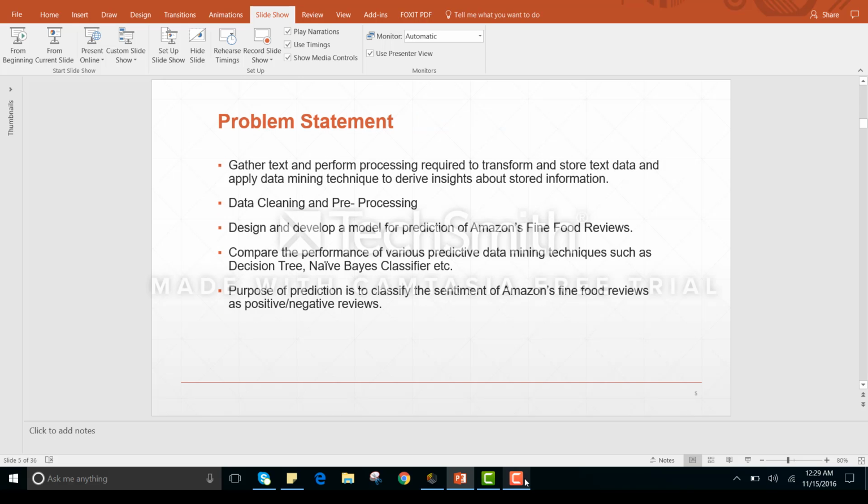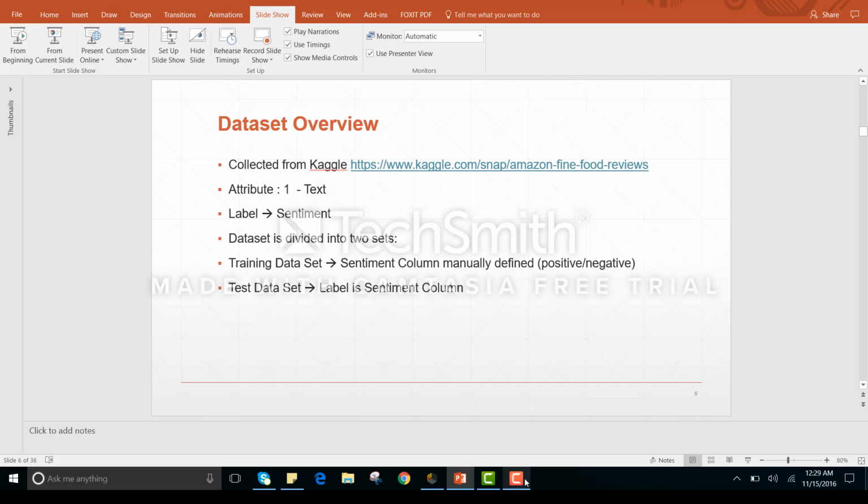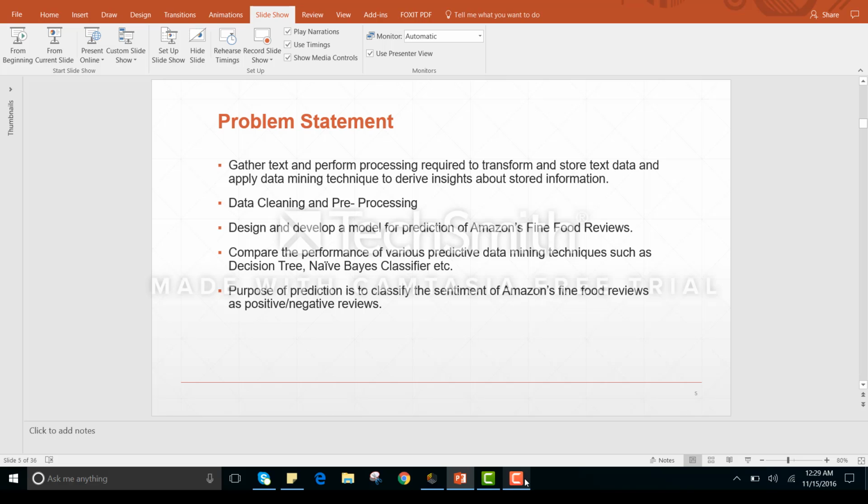Now our problem statement is to classify the sentiments of Fine Food Reviews. We have taken the data from Kaggle, and there is one attribute, and we have defined a label, that is sentiment. We have divided the dataset into a training dataset and a test dataset, and we are comparing the performance of two models, decision tree and naive-bayes classifier. Our purpose of prediction is to classify the sentiments into positive and negative reviews on the basis of the Fine Food Review text given by people.